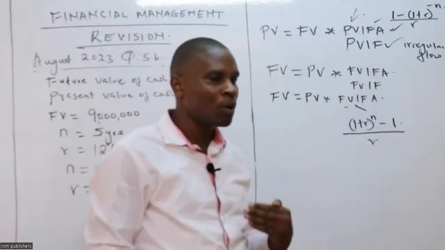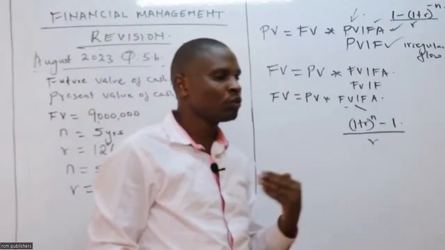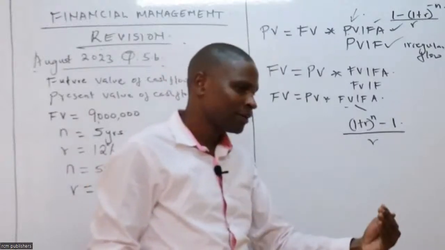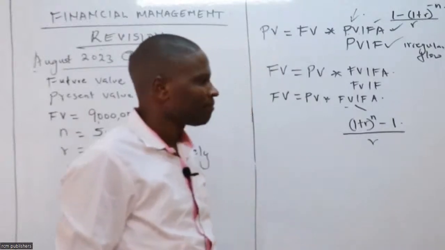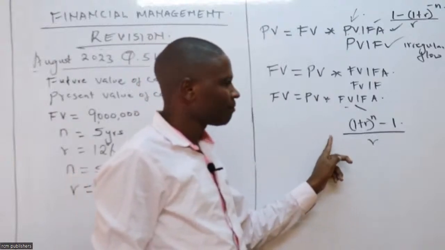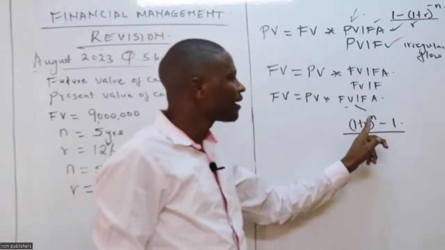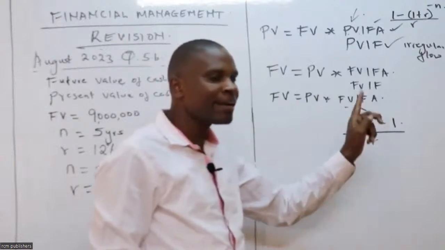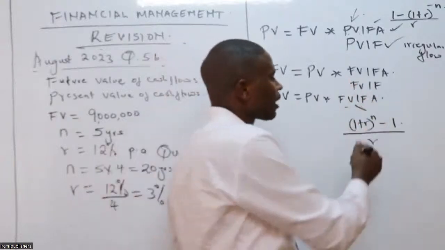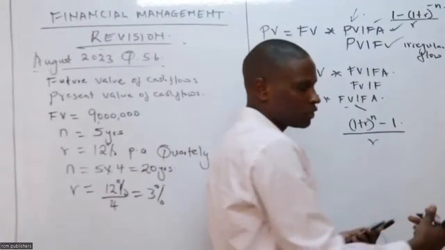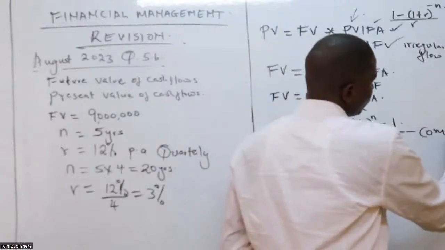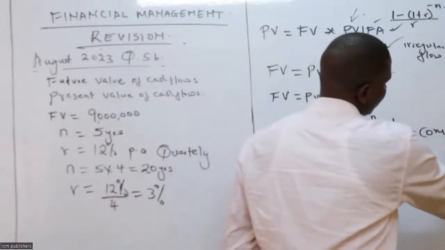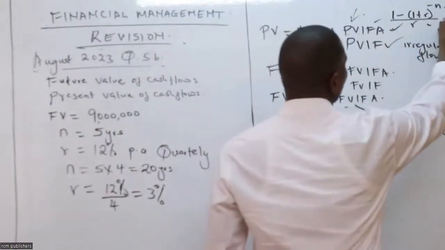We want to come from present to future. 1 plus r raised to, please note that my n does not have any sign there. That means it's a positive. So this is what we call compounding. And this is what we call discounting.